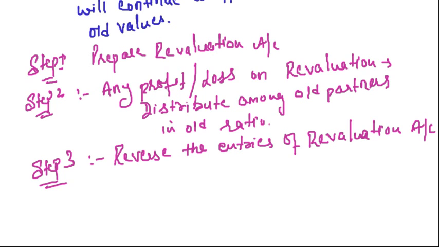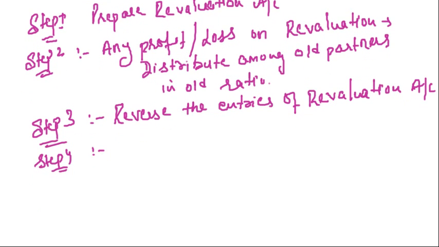But if you are preparing the memorandum revaluation account, first you will place the entry as plant to revaluation account, then you will say revaluation account to plant, or I can say memorandum revaluation account. Clear? Reverse the entries of revaluation. Reverse the entries means the debit will become credit and the credit will become debit.